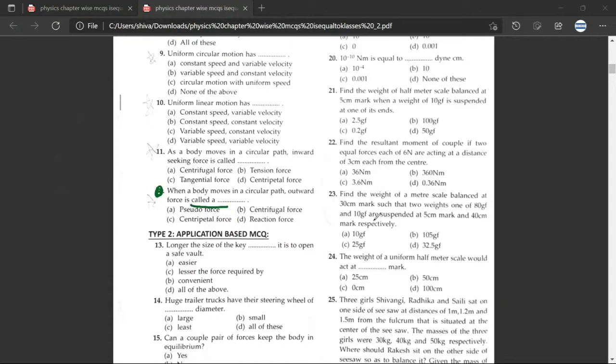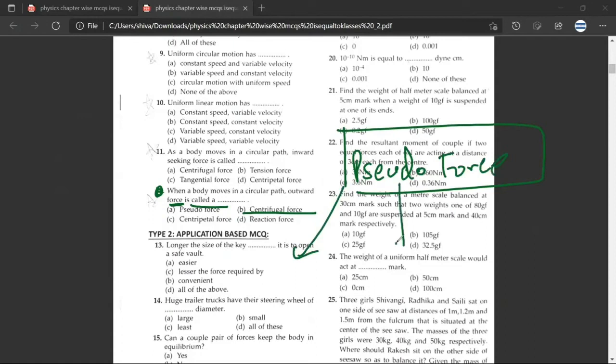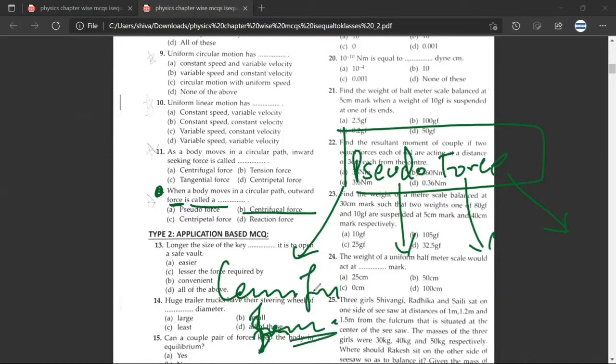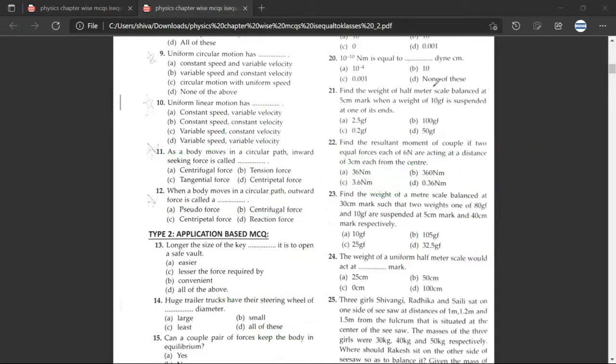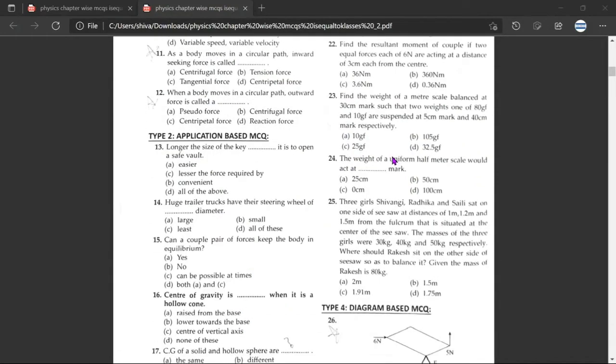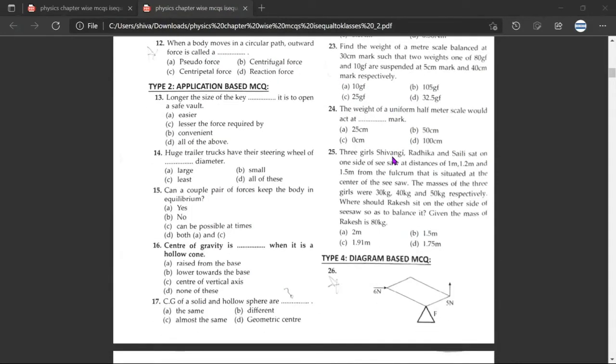The pseudo force. See, that is what I'm trying to tell you: pseudo force can be of different types, and centrifugal force is a kind of pseudo force which only happens when you are moving in a circular path. Have you understood what I've said? Yes, sir. So because it is a circular path, the answer would be centrifugal force, B. Because pseudo force can be due to some other reasons also, and I'm skipping the other reasons. There are other kinds of pseudo forces also. You can Google if you want. Any doubt? No doubt.